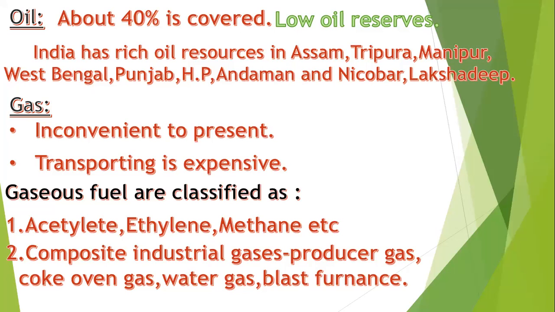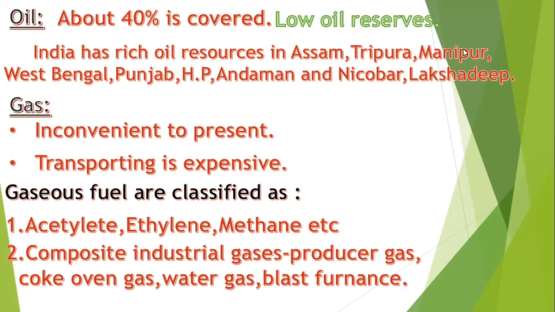So what are the different locations where we have oil resources? Assam, Tripura, Manipur, West Bengal, Punjab, Ganga Valley, Himachal Pradesh, Kutch, eastern and western states, western coastal areas in Tamil Nadu and Andhra Pradesh, Kerala, like that. And other than this, outside mainland India, you have oil reserves in Andaman and Nicobar and Lakshadweep. As this is a disadvantage, we are going for future renewable energy sources.